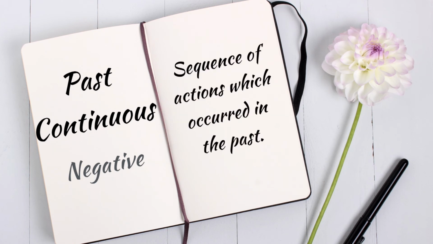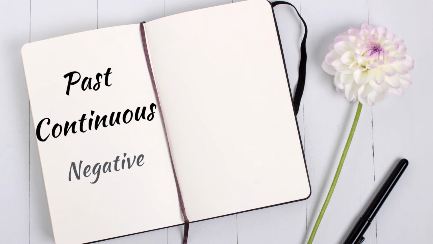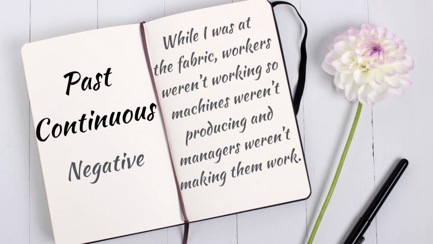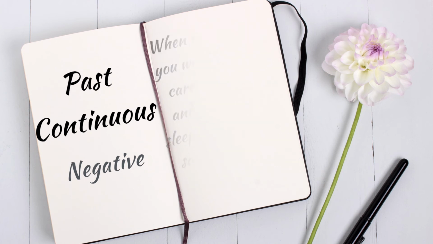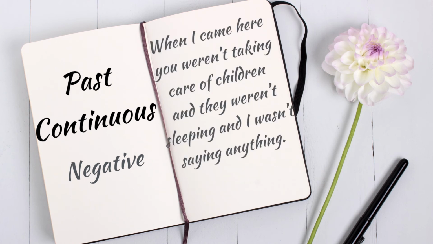Sequences of actions that occurred in the past. For example, while I was at the factory, workers weren't working, so machines weren't producing and managers weren't making them work. When I came here, you weren't taking care of children, and they weren't sleeping, and I wasn't saying anything.